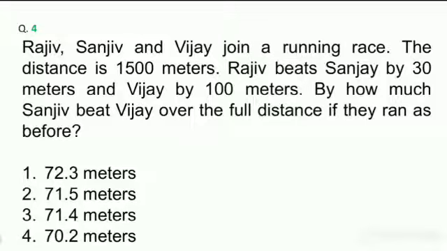Next question: Rajiv, Sanjeev and Vijay join a running race. The distance is 1500 meters. Rajiv beats Sanjeev by 30 meters and Vijay by 100 meters. By how much does Sanjeev beat Vijay over the full distance if they run as before?